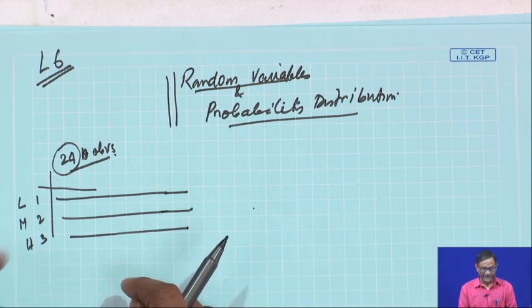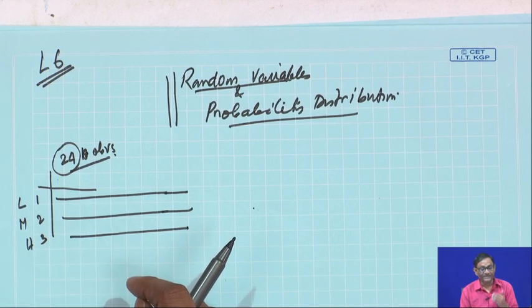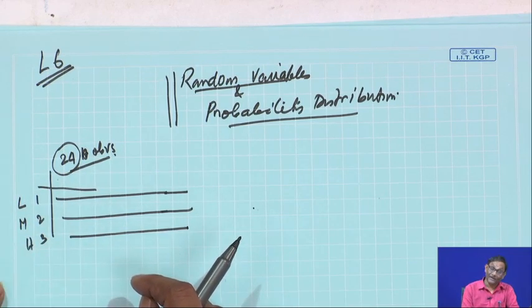So, in this case the response variable, the signal intensity level at which the operator is able to detect the target, is a random variable. That means the outcome of interest of a random experiment is a random variable.